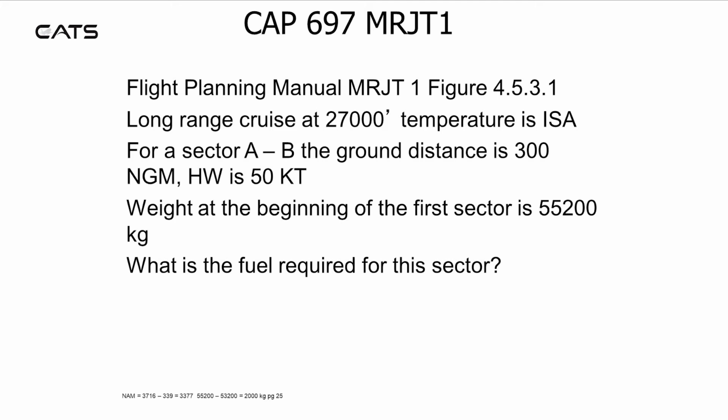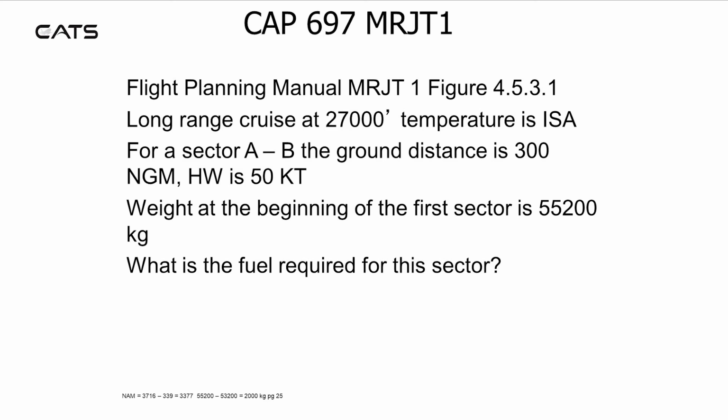Well, you calculate the NAM from the table, you seek it out, looking under 55,000 and then the 200 column. And you should find, if you're on the correct page, 3,716 nautical air miles. From this, you first of all convert your nautical ground miles using the headwind and the TAS from the table into nautical air miles. That should give you 339.